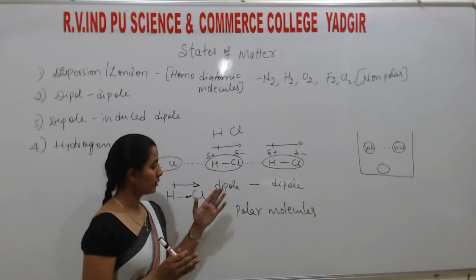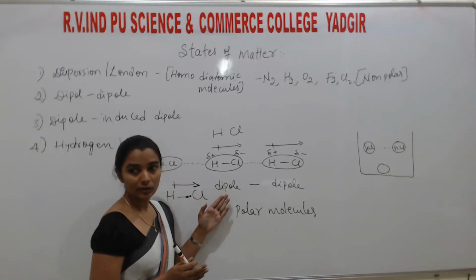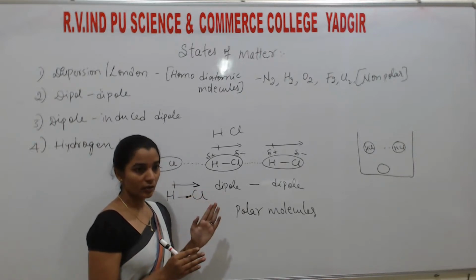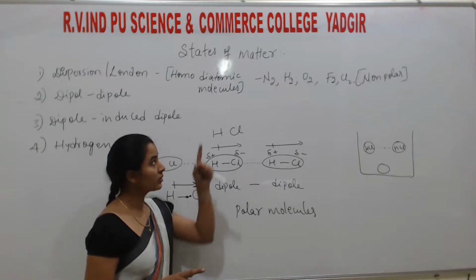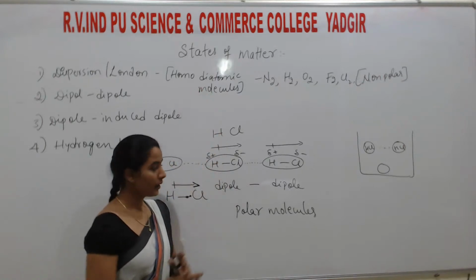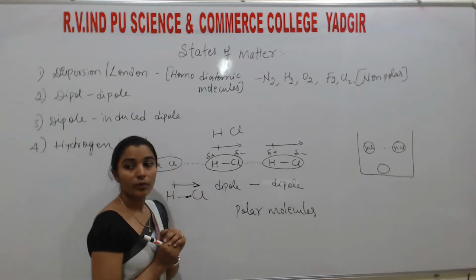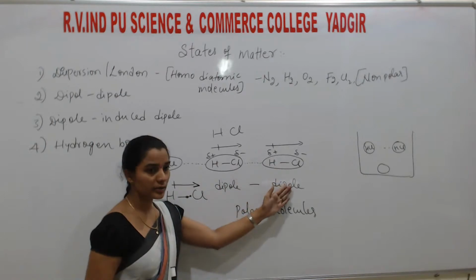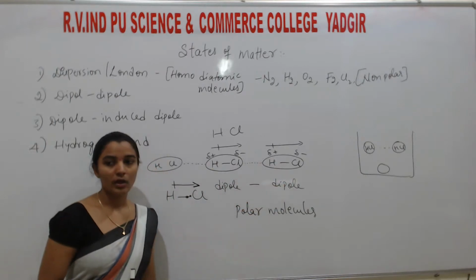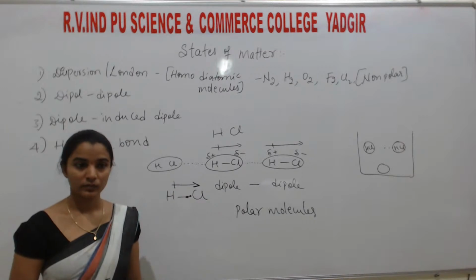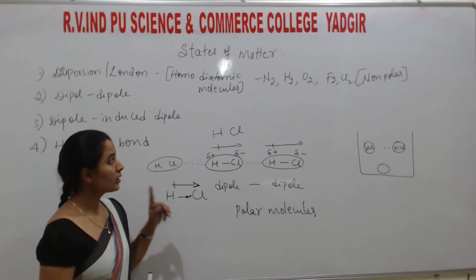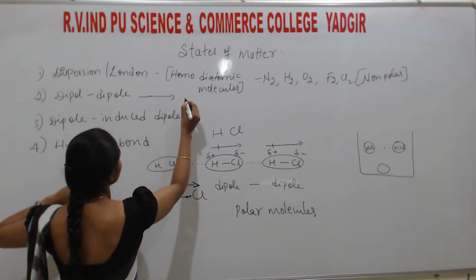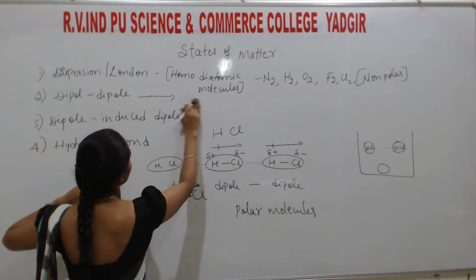Considering the nature, initially both are non-polar. Polarity is 0. So the force that exists in between is very less. That's why this is called dispersion force. Here both the molecules are polar. Both have dipole moment. So this is also a dipole, this is also a dipole. The interaction is dipole-dipole interaction. Understand? Okay. So here you can easily say, students, this dipole moment is exhibited by polar molecules.